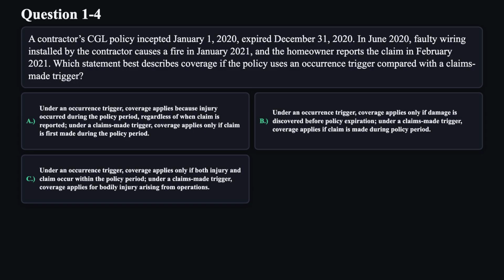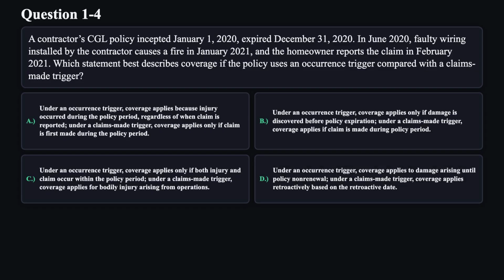C. Under an occurrence trigger, coverage applies only if both injury and claim occur within the policy period. Under a claims-made trigger, coverage applies for bodily injury arising from operations. D. Under an occurrence trigger, coverage applies to damage arising until policy non-renewal. Under a claims-made trigger, coverage applies retroactively based on the retroactive date.